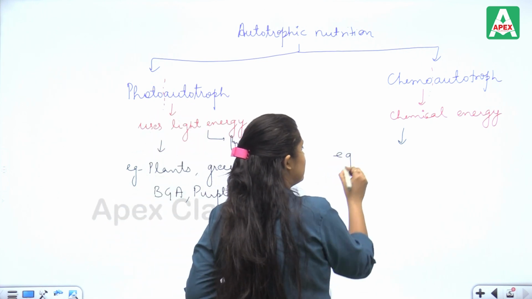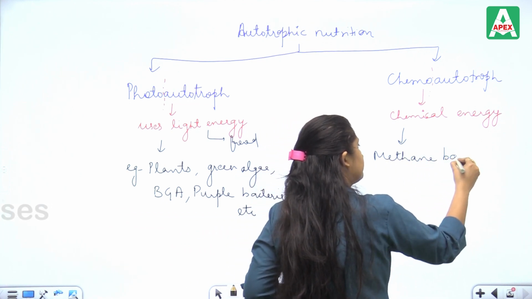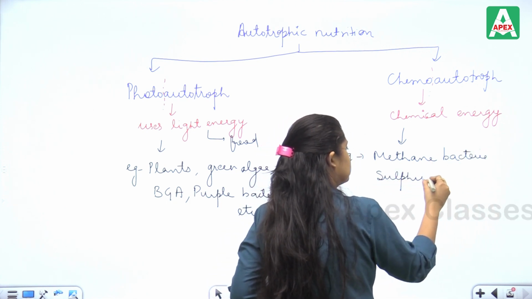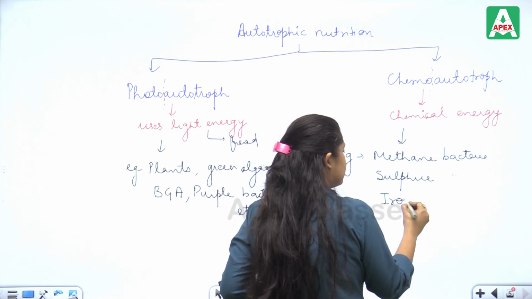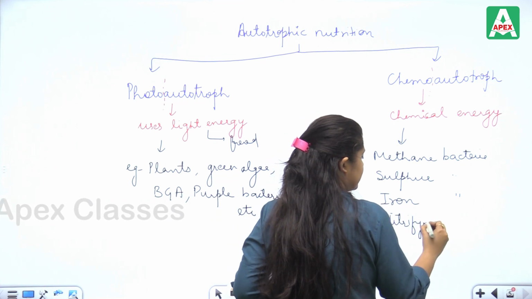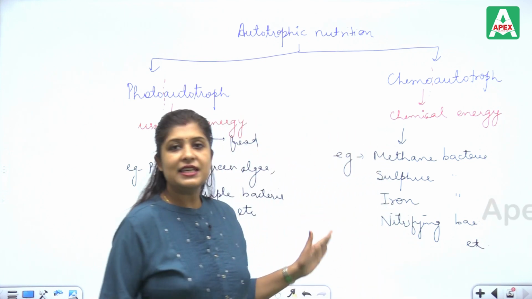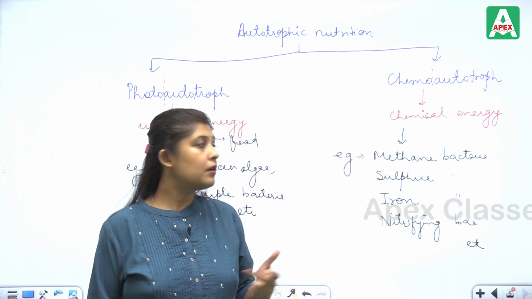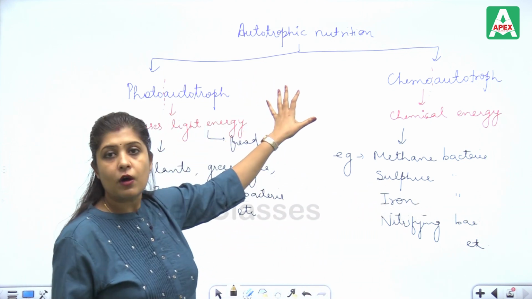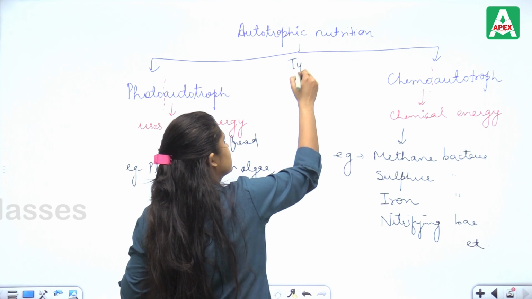For example, methane bacteria, sulfur bacteria, iron bacteria, nitrifying bacteria, etc. All these bacteria use chemical energy for the production of food. So this is basically the classification of autotrophic nutrition. These are the two types of autotrophic nutrition.